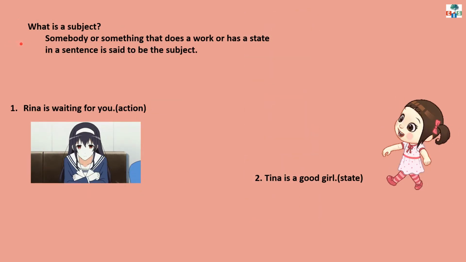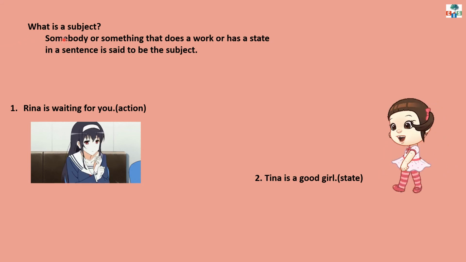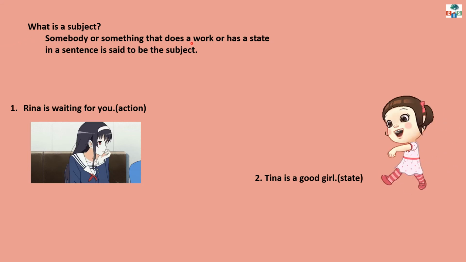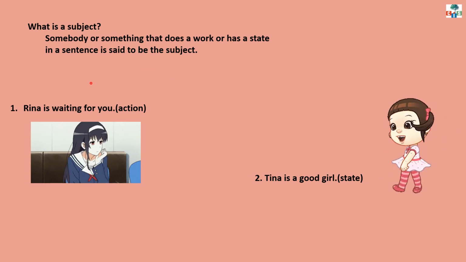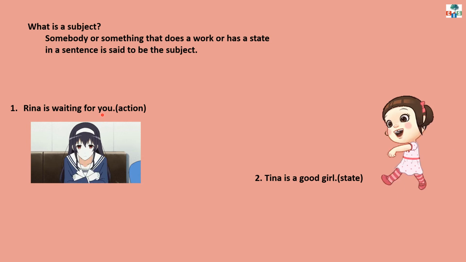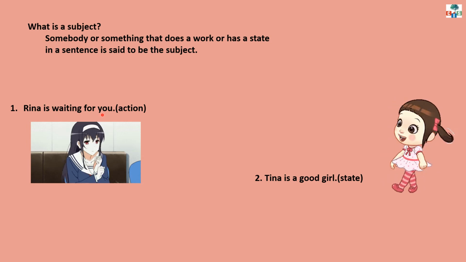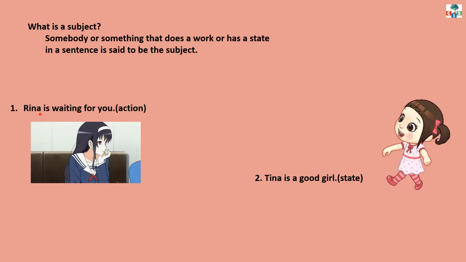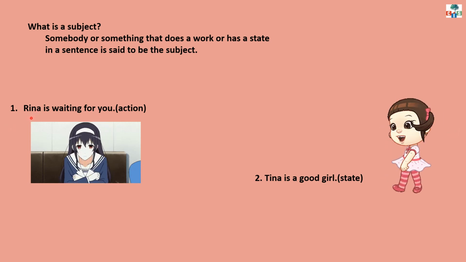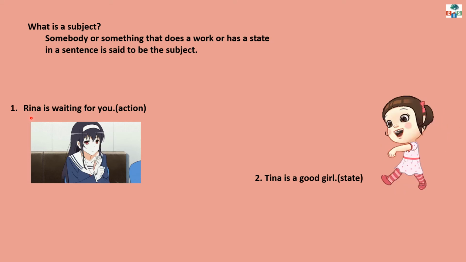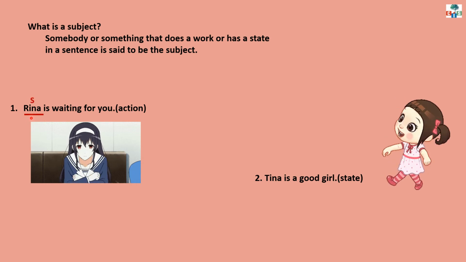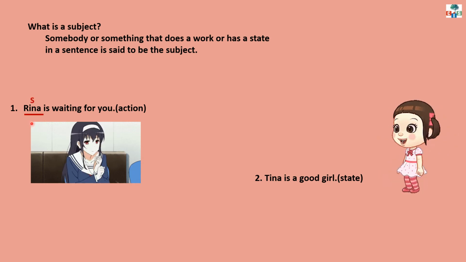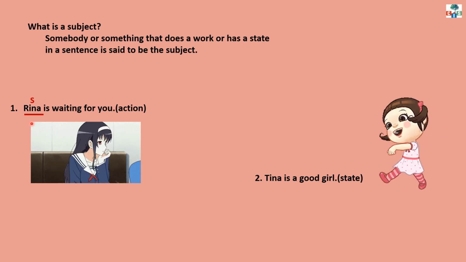Let us understand this briefly, children. What is the subject? Somebody or something that does a work or has a state in a sentence is said to be the subject. Let us see few examples, children. Number 1. Reena is waiting for you. In this sentence, children, about whom are we talking? About Reena. And in this sentence, Reena is performing an action of waiting. So, Reena is the subject in this sentence because she has performed the action of waiting.